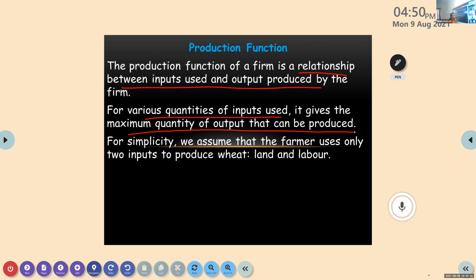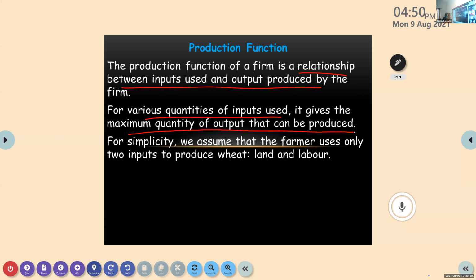Another example, listen. A rickshaw puller is there. What is his output? He is pulling the rickshaw. So rickshaw rides we can say is the output. What is his input? The rickshaw and the labor. So these few examples they have given.